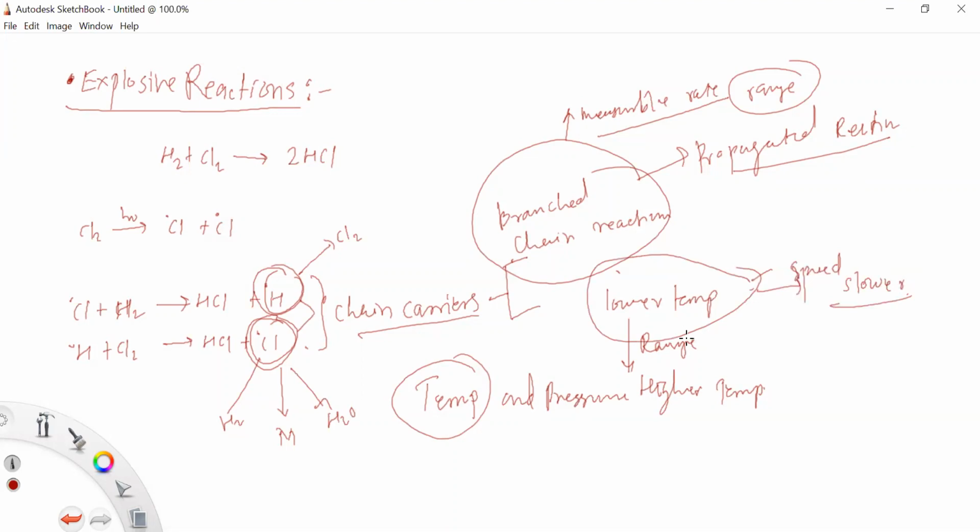And above this range of temperatures, the reaction gets explosive. We always say that for excessive energy, or for exothermic reactions, at higher temperature those reactions happen in the exothermic range.